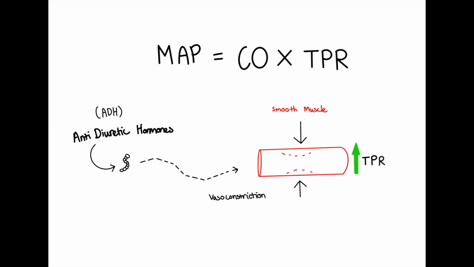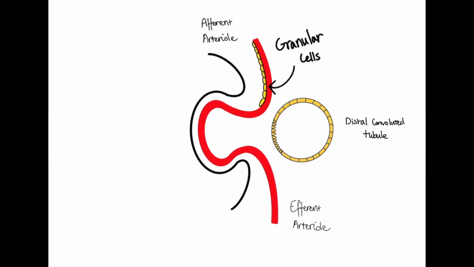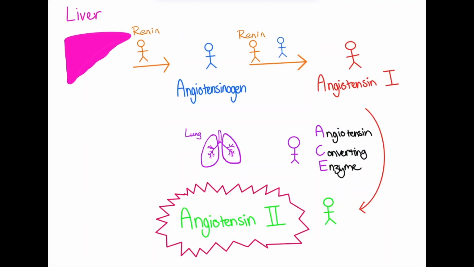Now, let's look at the long-term mechanisms that have led to Greg's hypertension. Long-term blood pressure is regulated mainly by the renal system through the release of renin, an enzyme released from granular cells located in the walls of arterioles in nephrons. It converts angiotensinogen produced in the liver into angiotensin 1. Angiotensin 1 then becomes angiotensin 2 with the help of the angiotensin converting enzyme produced in the lungs.